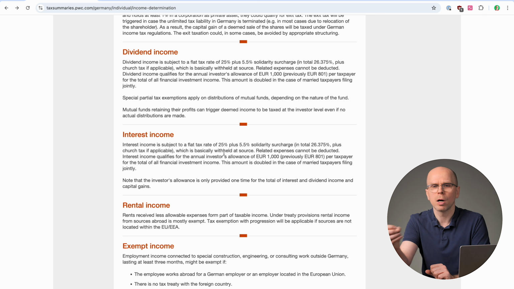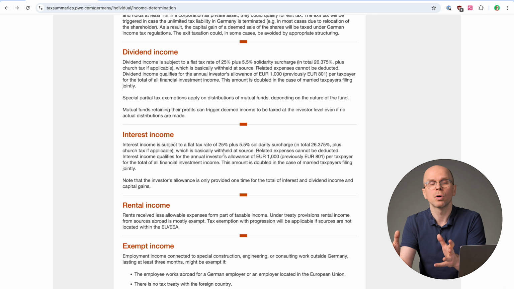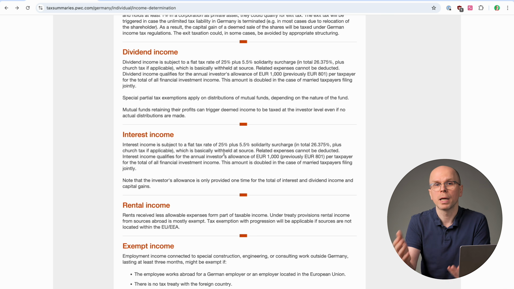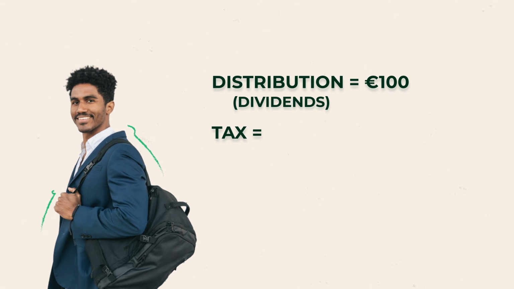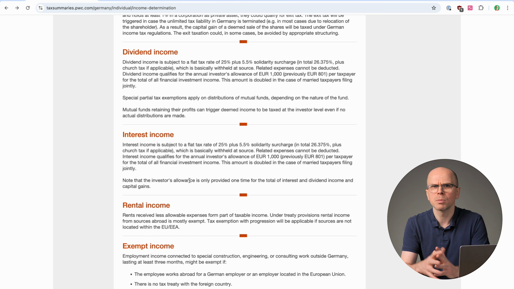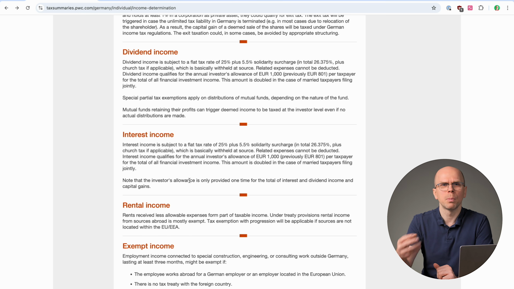It doesn't matter, maybe part of it comes from capital gains, part of it comes from distributions. But if your investment profit is up to 1,000 euros, you pay nothing. And then as you go above that, you start paying taxes. In short, if Martin received 100 euros in dividends from Coca-Cola stock, he would pay 26.38 euros in tax. Although there are some special rules around that. For example, if Martin can prove that tax was already partially paid in America on these dividends, he may be able to pay less in Germany.